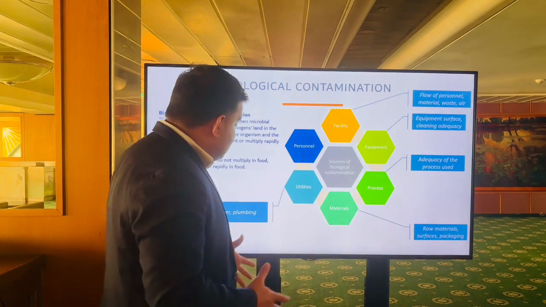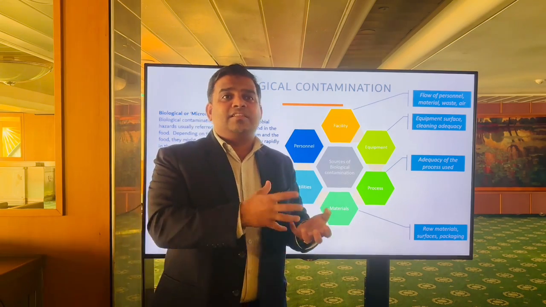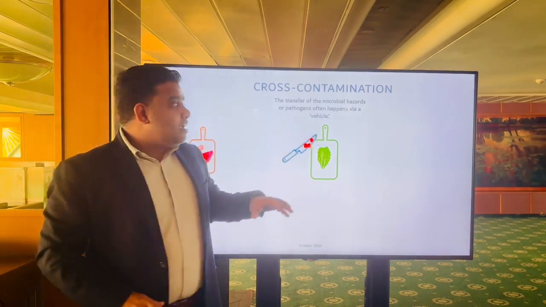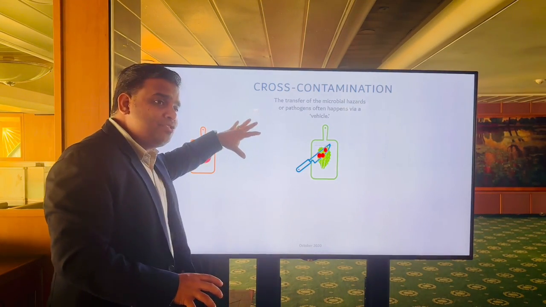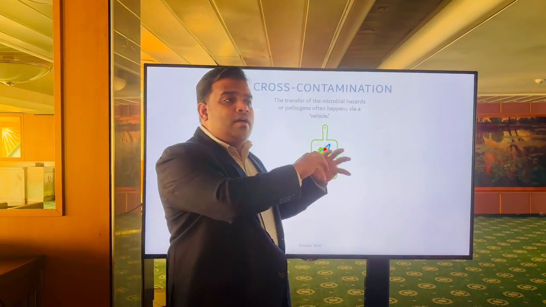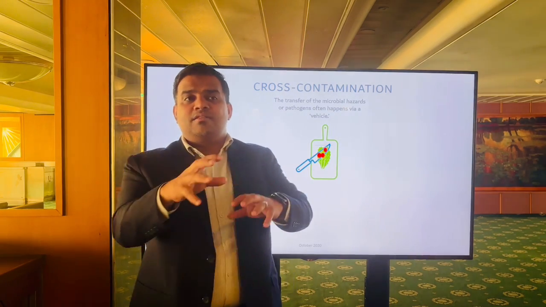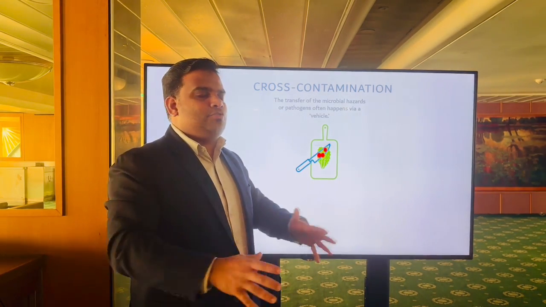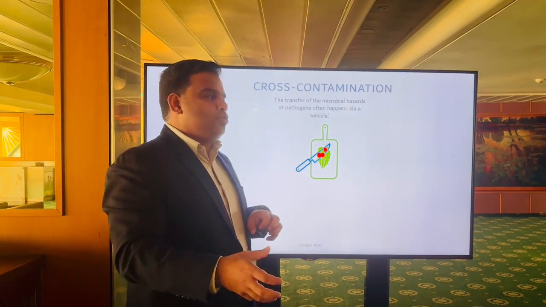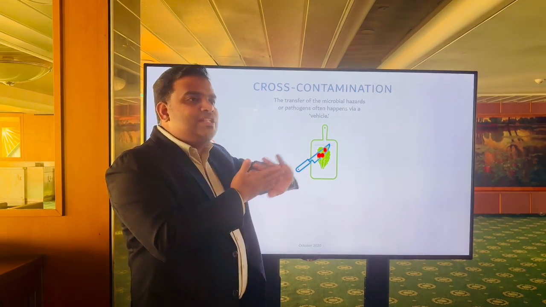So these are the materials and areas, water, plumbing, we all discussed. These are the areas where the bacteria are contaminating. We call it direct contamination. There can also be cross contamination. Do you know what cross contamination is? The bacteria are transferring or moving from one area to another area. They will not fly, right? Because they need a medium to transport from one area to another. So through your hands it can be transferred from one area to another.